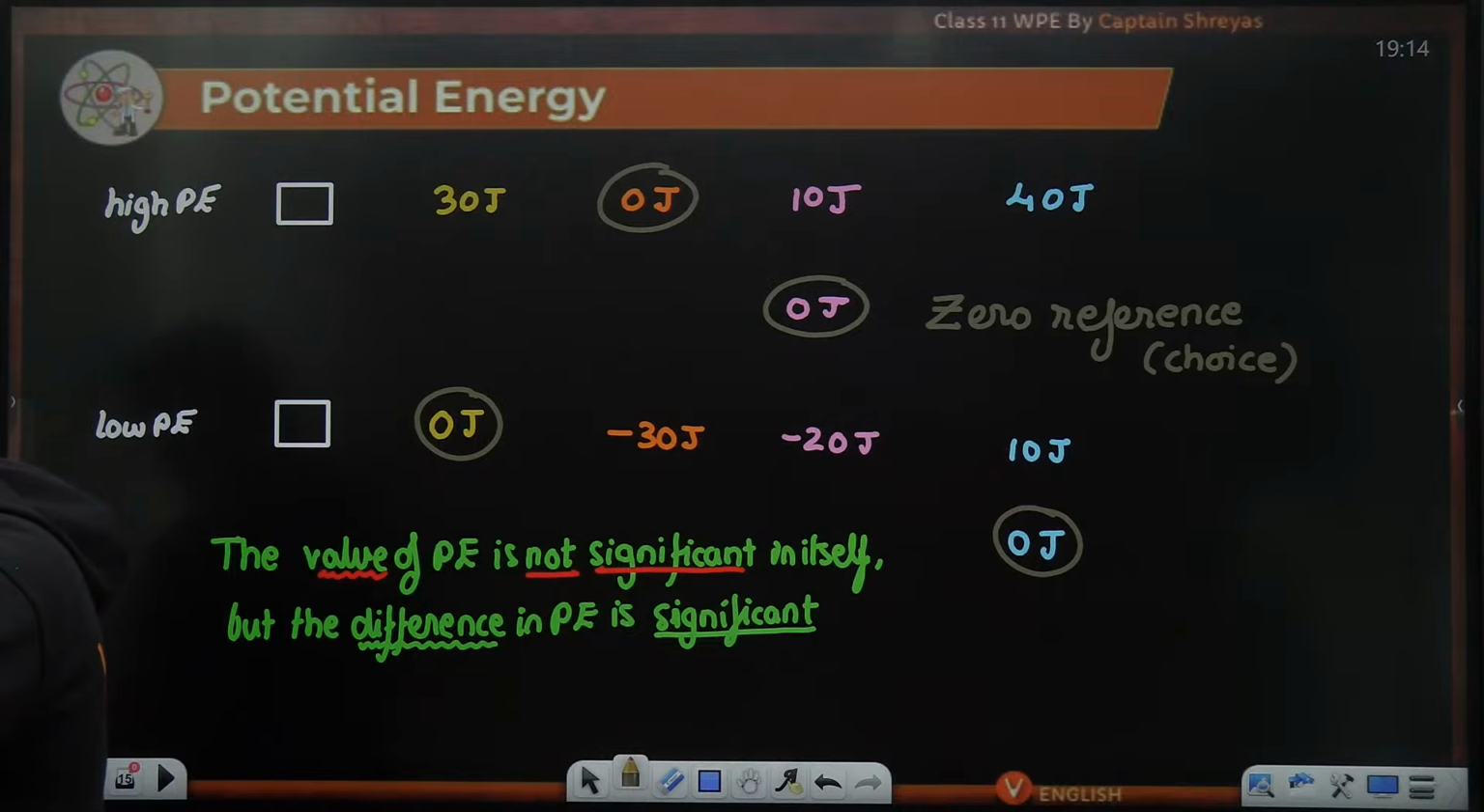Battery also has potential energy. Yes, because it has the ability to do work. Electrical energy, it is there.